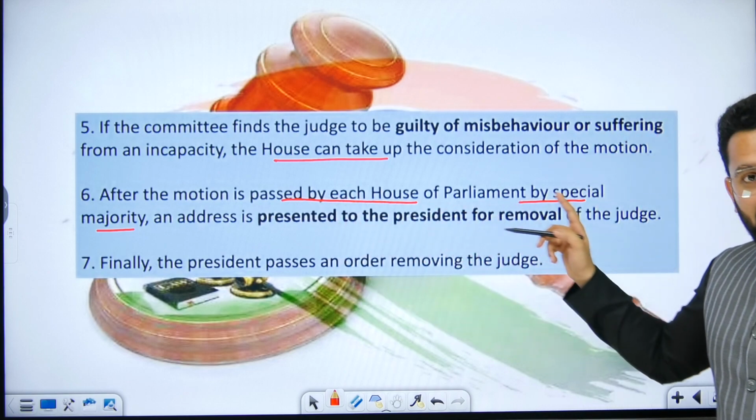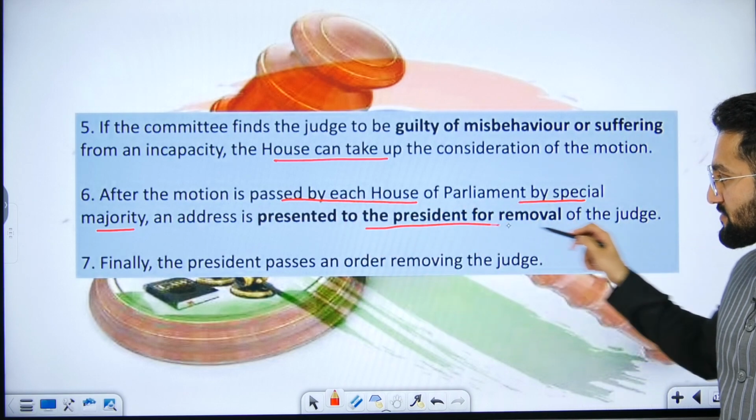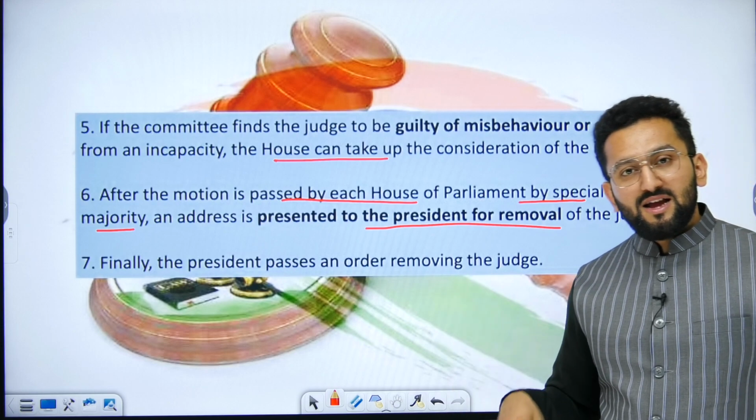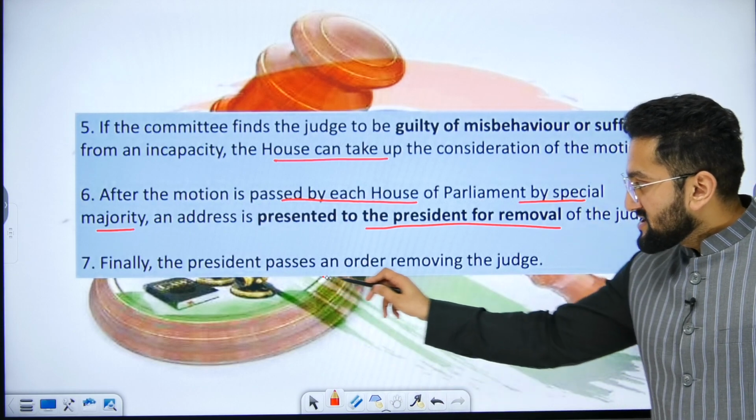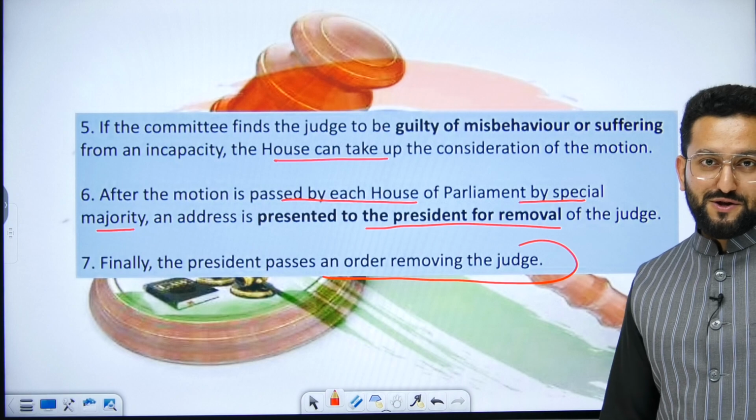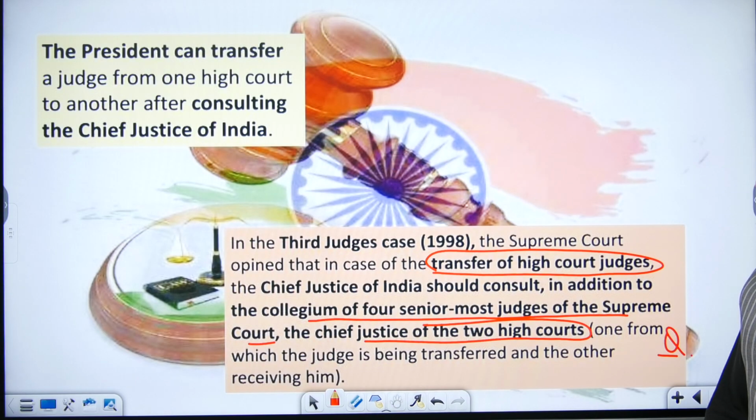After the motion is passed by each house by special majority, then it is presented before the Honorable President, and when the President signs, it stands removed. The President passes an order for removing the judge. Clear? Now transfer of judges.